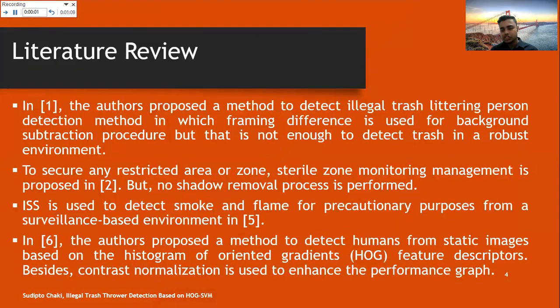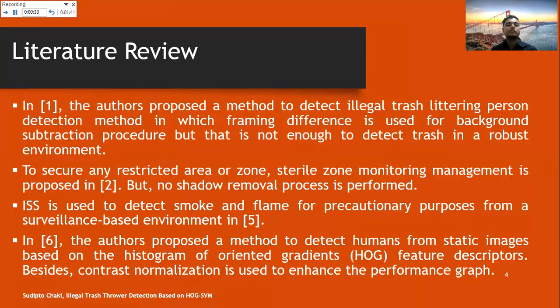So this is the literature review that we have covered in our reference part. In [1], the authors proposed a method to detect an illegal trash littering person from an environment, but that is not enough to detect trash in a robust environment. That is their lacking, because no background subtraction procedure was done there. In [2], the authors proposed a sterile monitoring zone management, but no shadow removal process was done. That is why their performance was not that satisfactory.